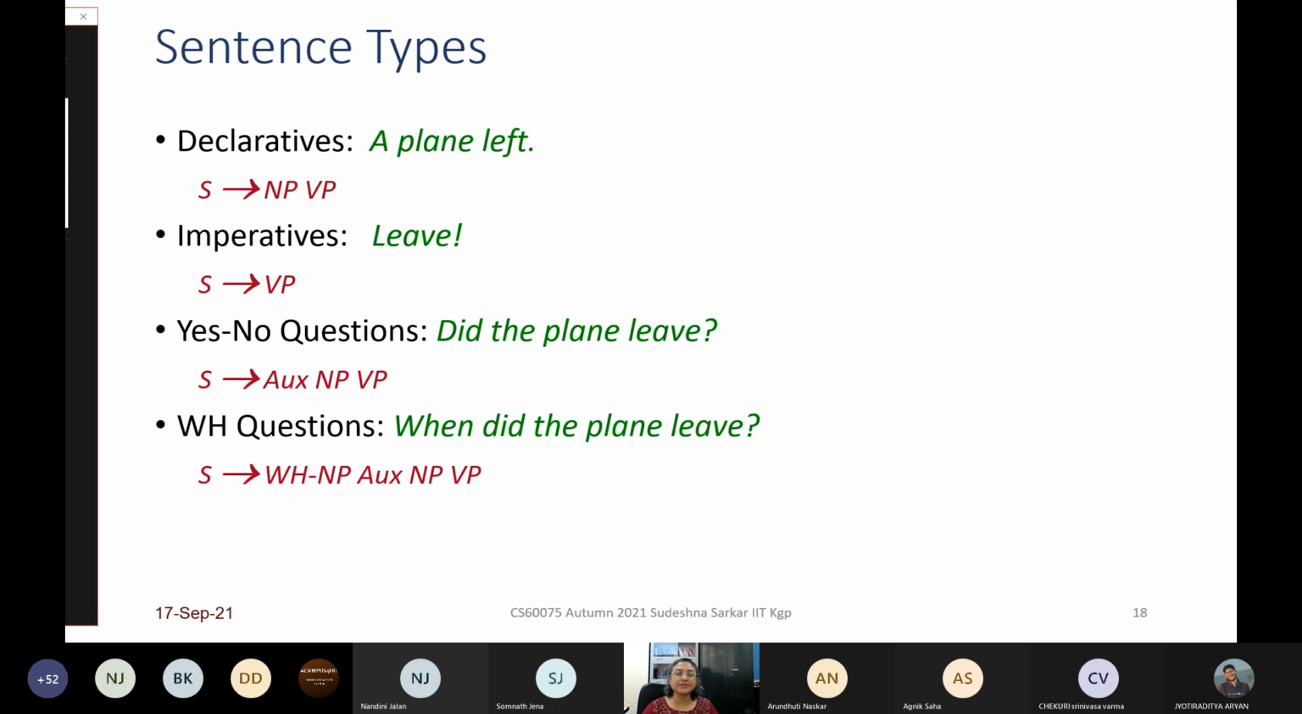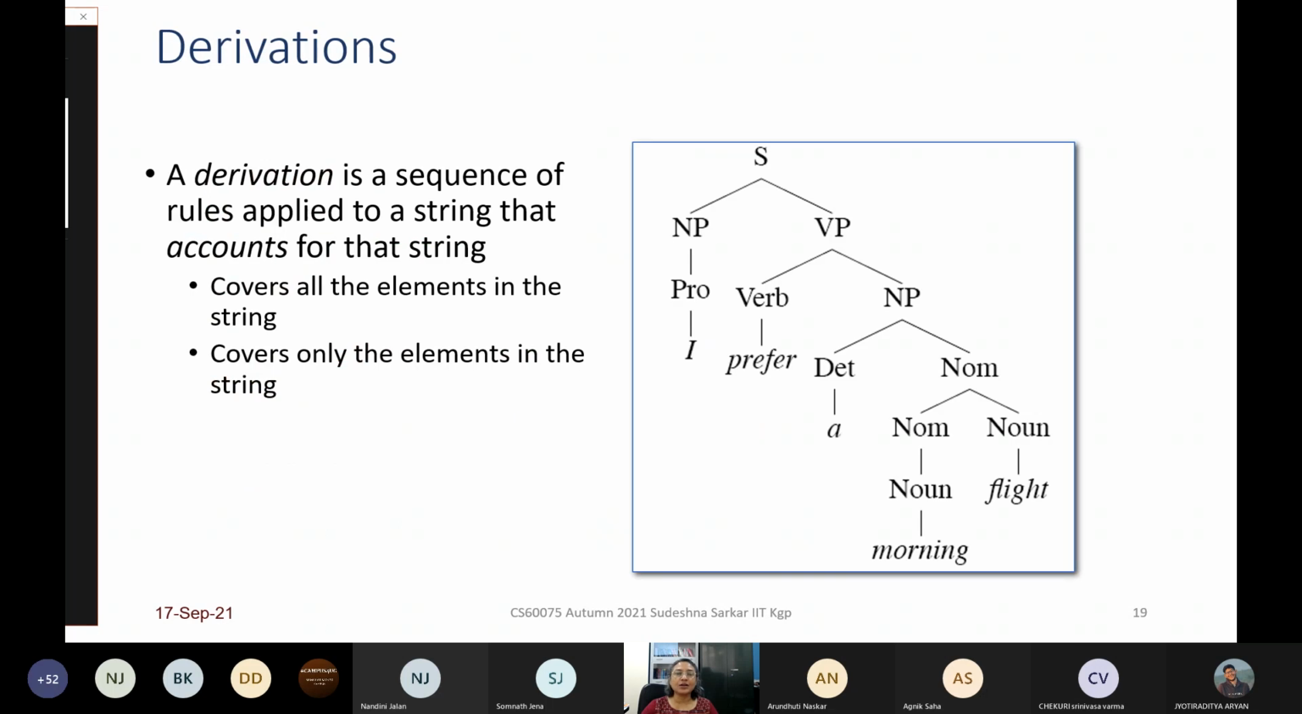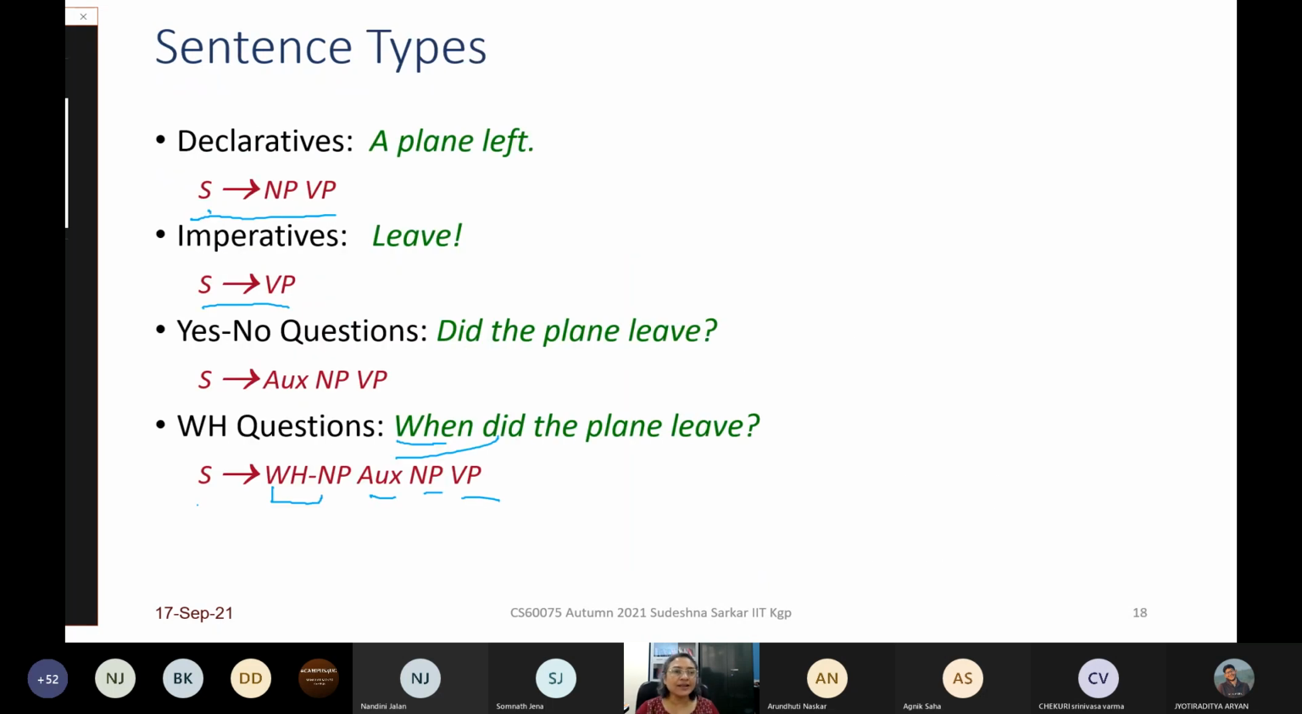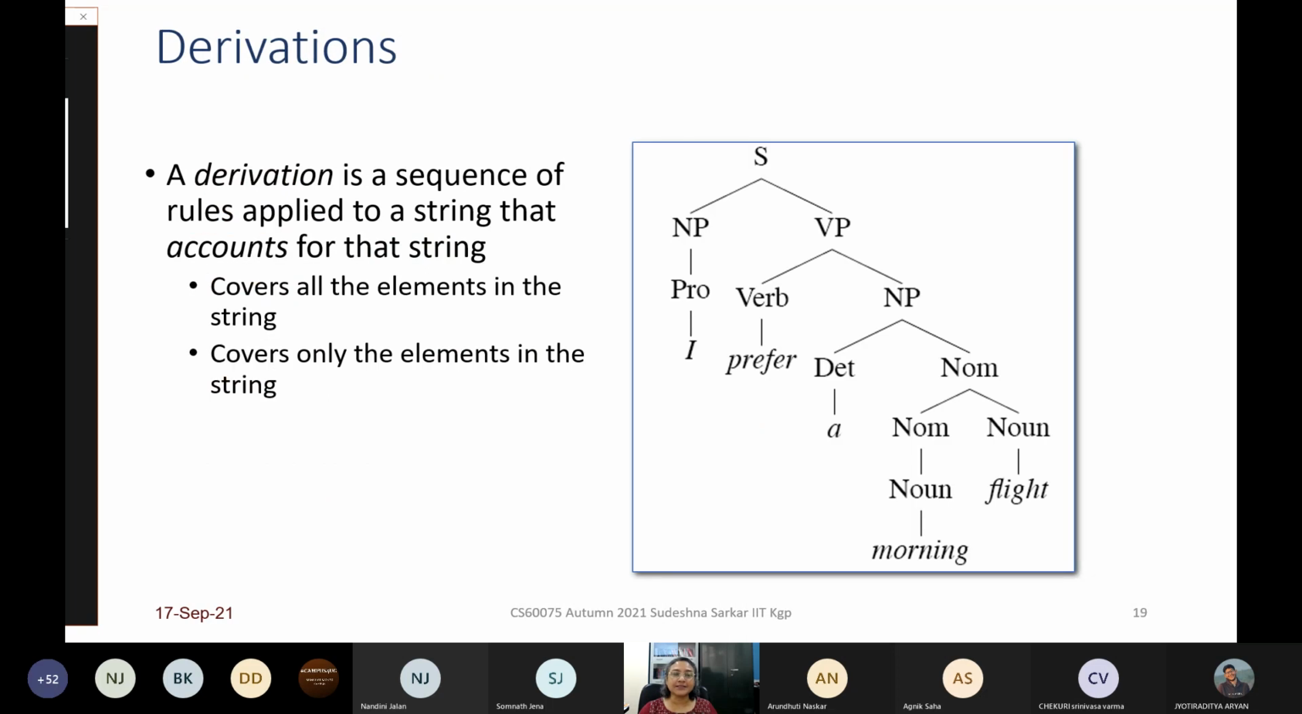So here are some examples of sentences. This is S declarative sentence, a plane left, and a simple rule is S goes to NP VP. Imperative sentence, such as close the door, leave, S goes to VP. Yes, no question, S goes to AUX NP VP. WH question, this is of the first type, where we have S goes to WHNP, then this is AUX, then NP VP, right? And there are other types that you can work on. Is it okay? So, you can add to it. These are just some examples.